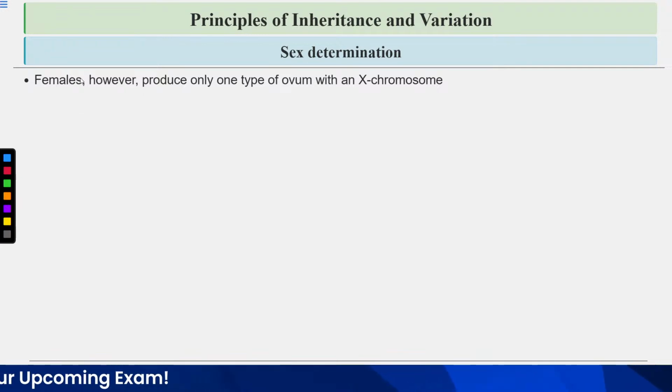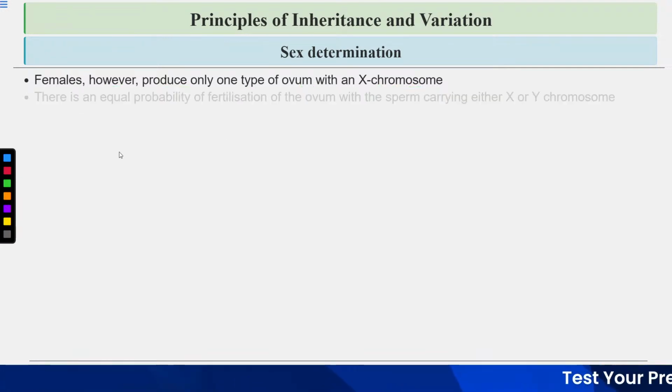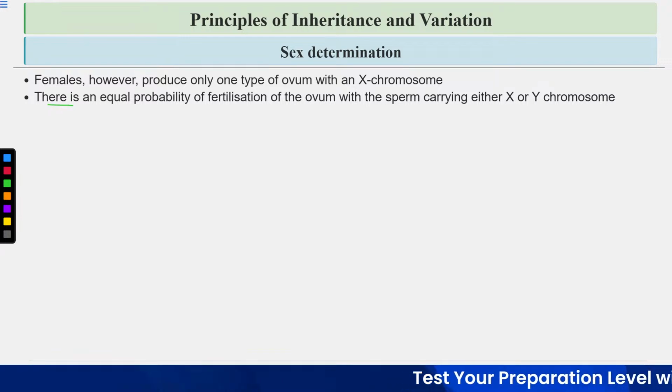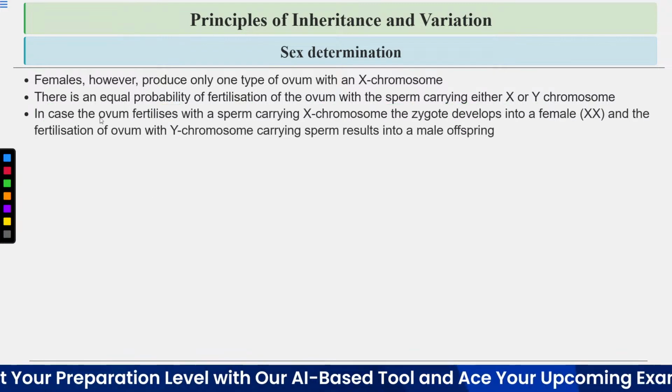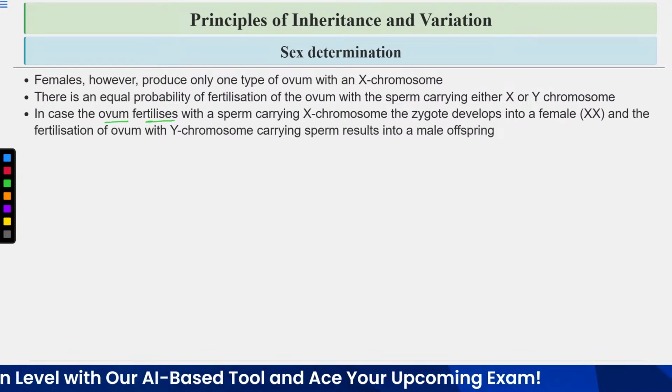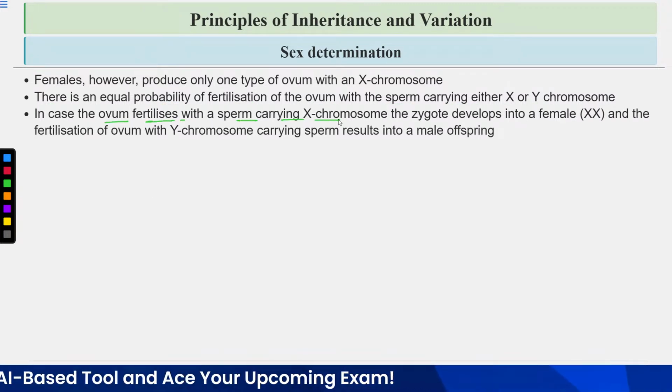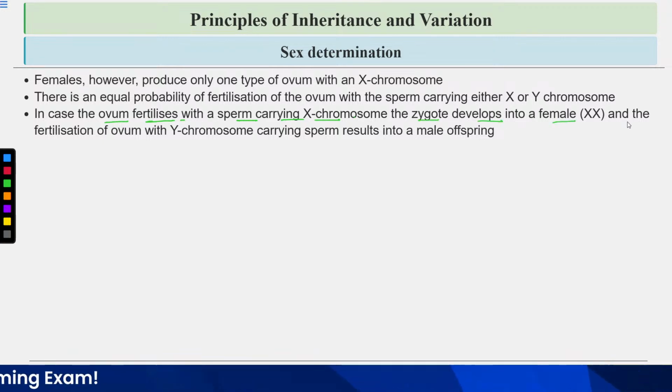Now females, however, produce only one type of ovum with an X chromosome. There is an equal probability of fertilization of the ovum with the sperm carrying either X or Y chromosome. Now, in case the ovum or the egg fertilizes a sperm carrying X chromosome, the zygote develops into the female, means it will have XX chromosomes, a pair of X chromosomes.